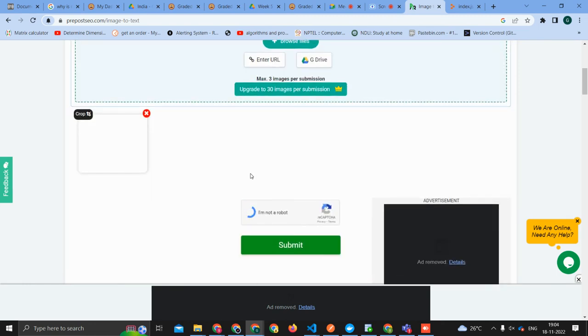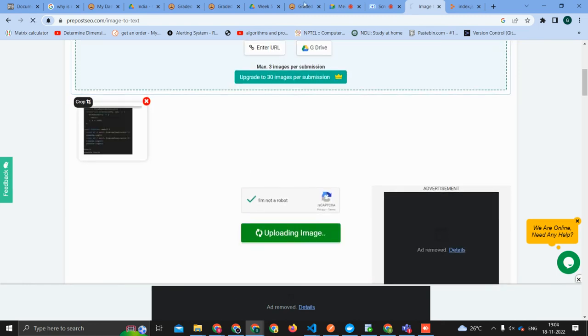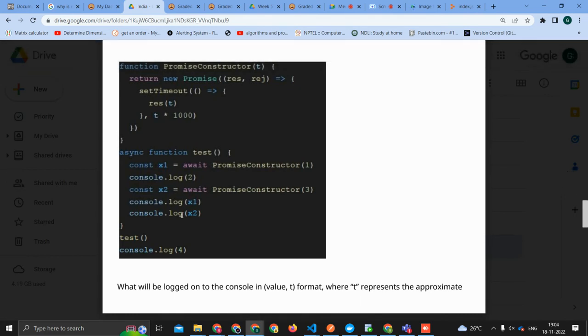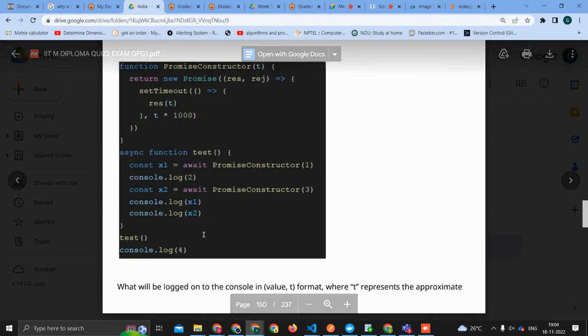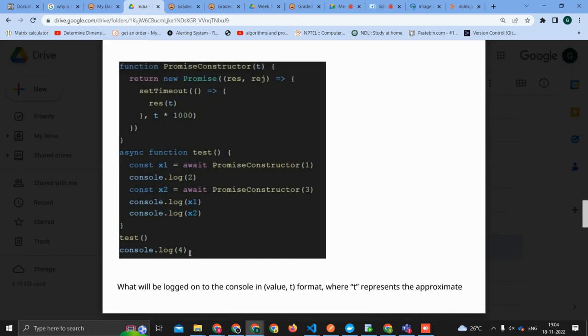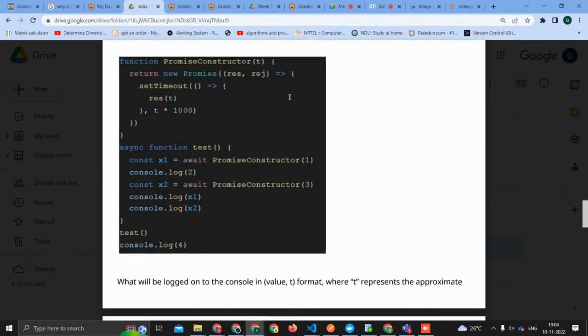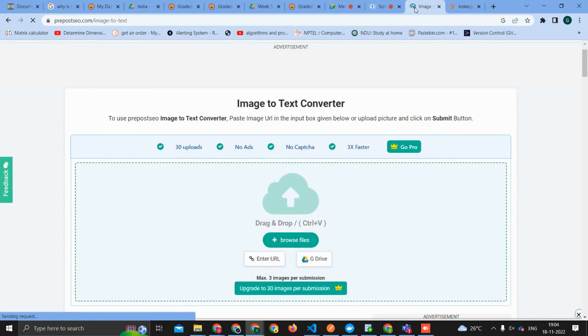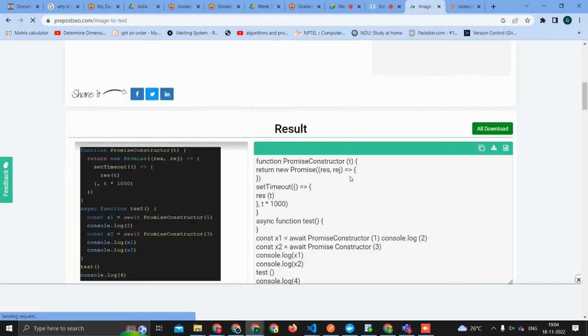In that case, I only want to understand whether that console.log 4 will get printed later. It will be printed at the last only, because it will go to test, print everything there, and then come to console.log 4. Exactly, Priyanka. But what will get printed for x1 and x2? That is where my confusion is, it may be a promise, pending or something like that.